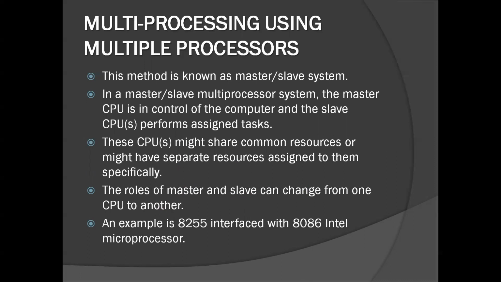Now, to explain this multiple processor concept, let us take an example. Here I have taken an example of an 8255 programmable peripheral unit that is interfaced with an 8086 Intel microprocessor. This 8255 is generally known as an interrupt handler, and it can handle up to 8 interrupts. But not just that, 8255s can be interfaced with one another also.